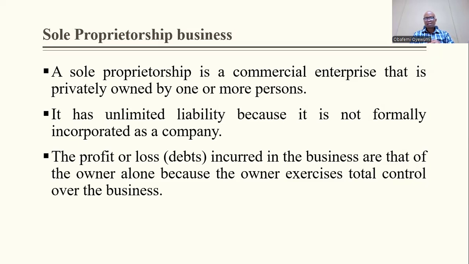That talks about a sole proprietorship, small businesses, unincorporated businesses. It has unlimited liability because it is not formally incorporated as a company. That means the profit belongs to the owner. The loss, if any, also belongs to the owner. If there's any debt whatsoever, then the owner is responsible for its payment. Those are two of the features of a sole proprietorship.